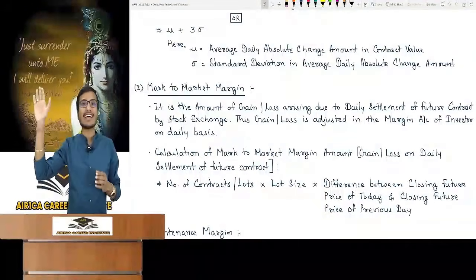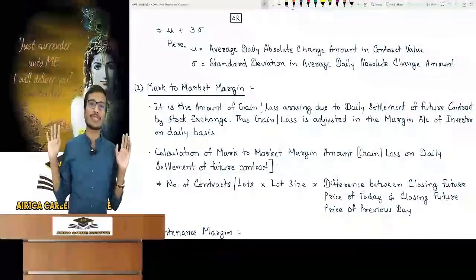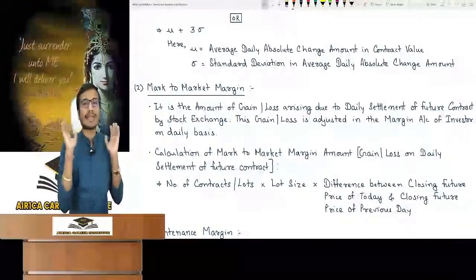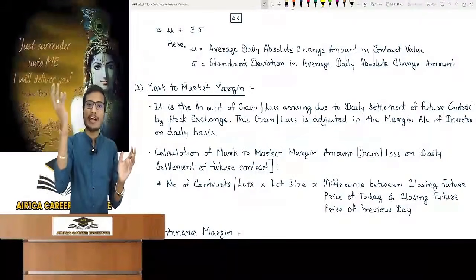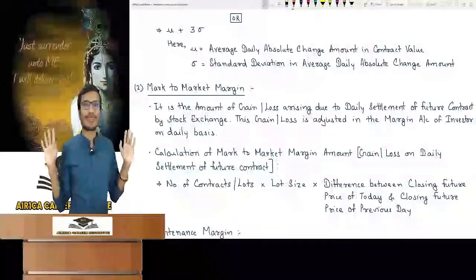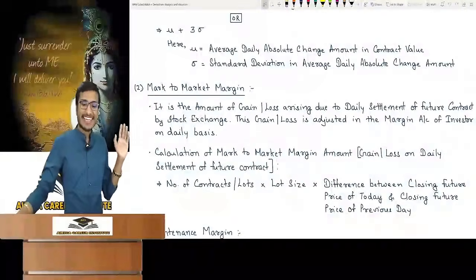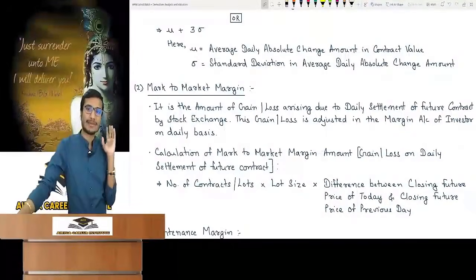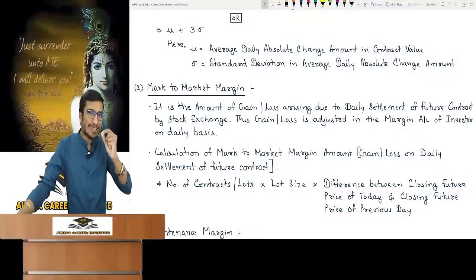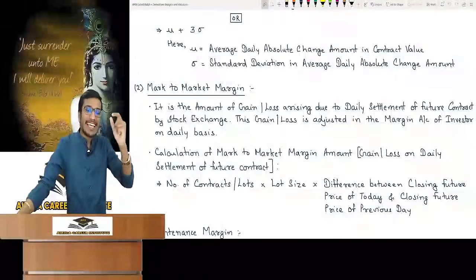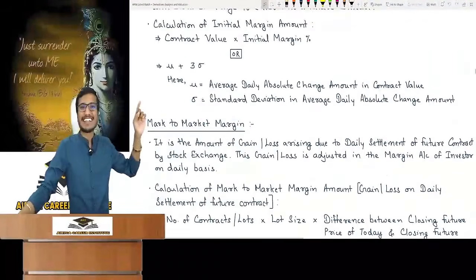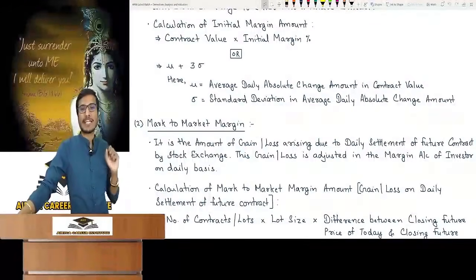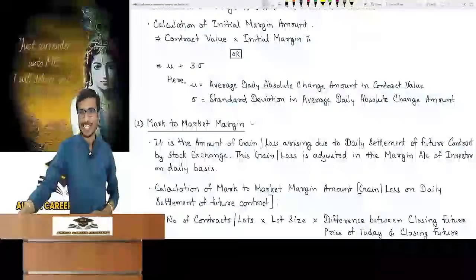Stock exchange settles the future contract daily and gives gains to the parties daily. The one who gains gets the gains and the one who is losing, the exchange takes money from his account. The margin account is adjusted accordingly, whoever gained or lost. This is how it works daily. So it settles the gain and loss in the margin account on a daily basis. Gain or loss is calculated on a daily basis. What does it mean? This is the reason why we were taking daily changes. According to today's settlement, the stock exchange runs on the safer side. I will tell you later how it runs on the safer side.